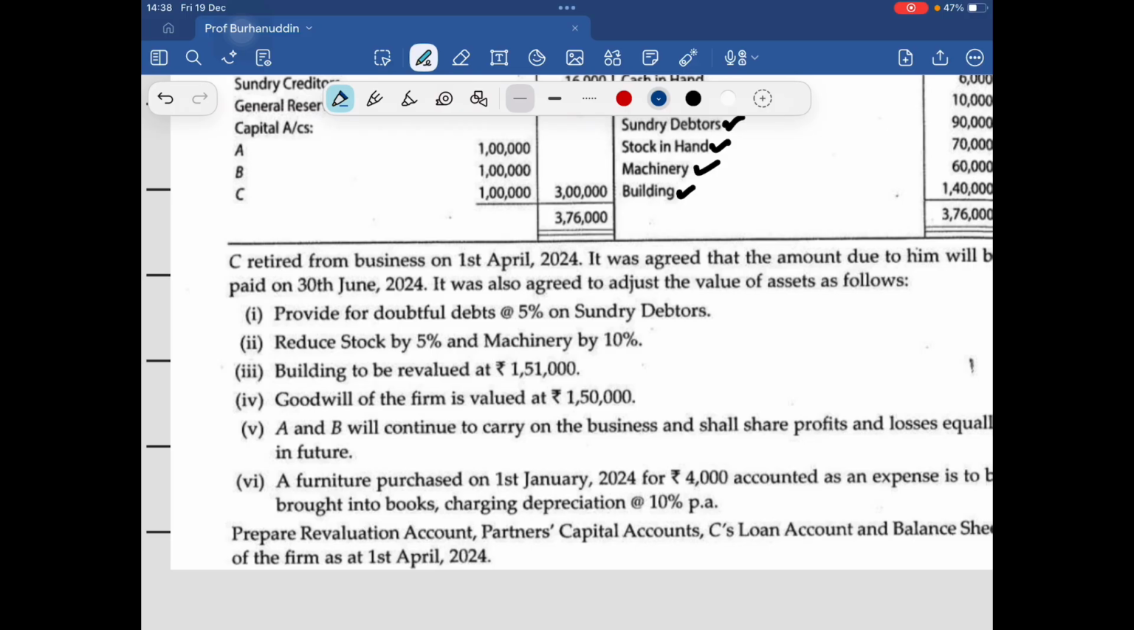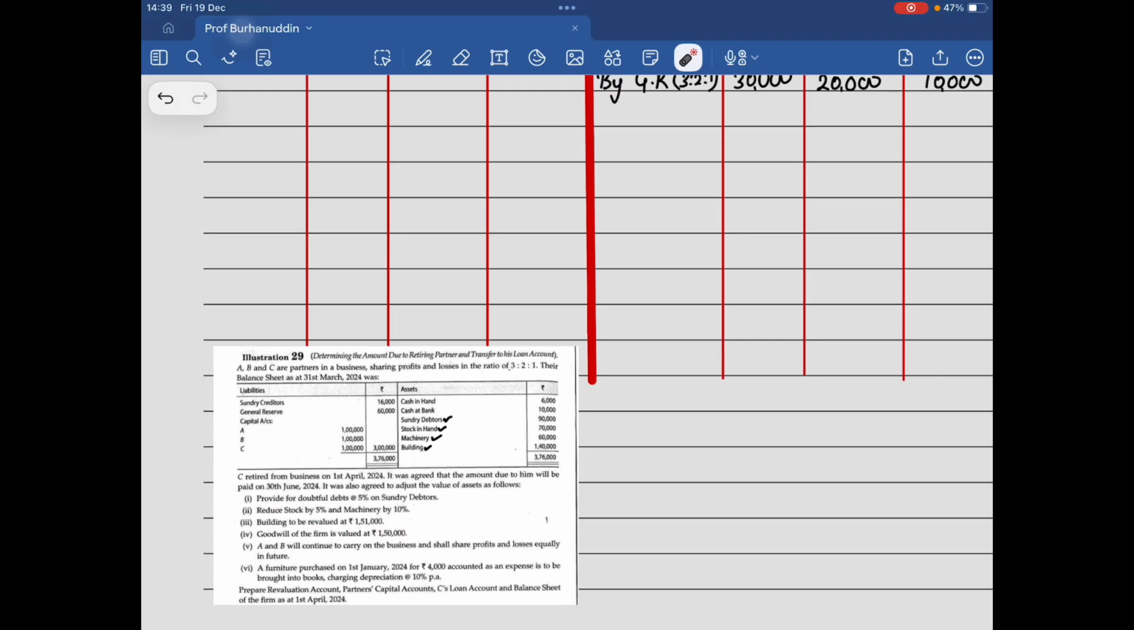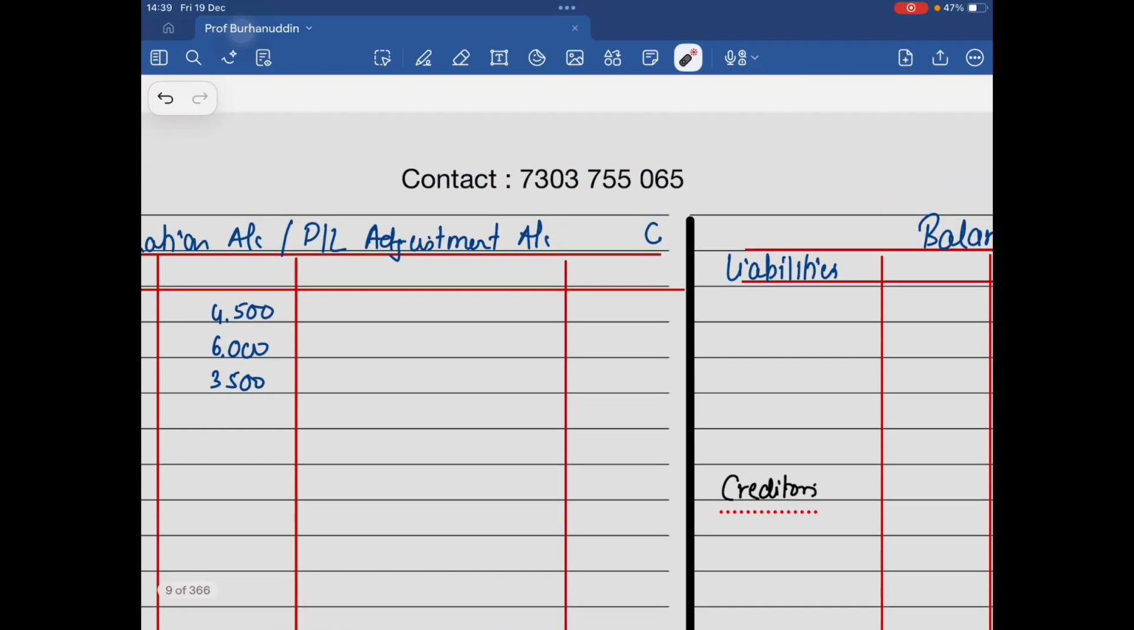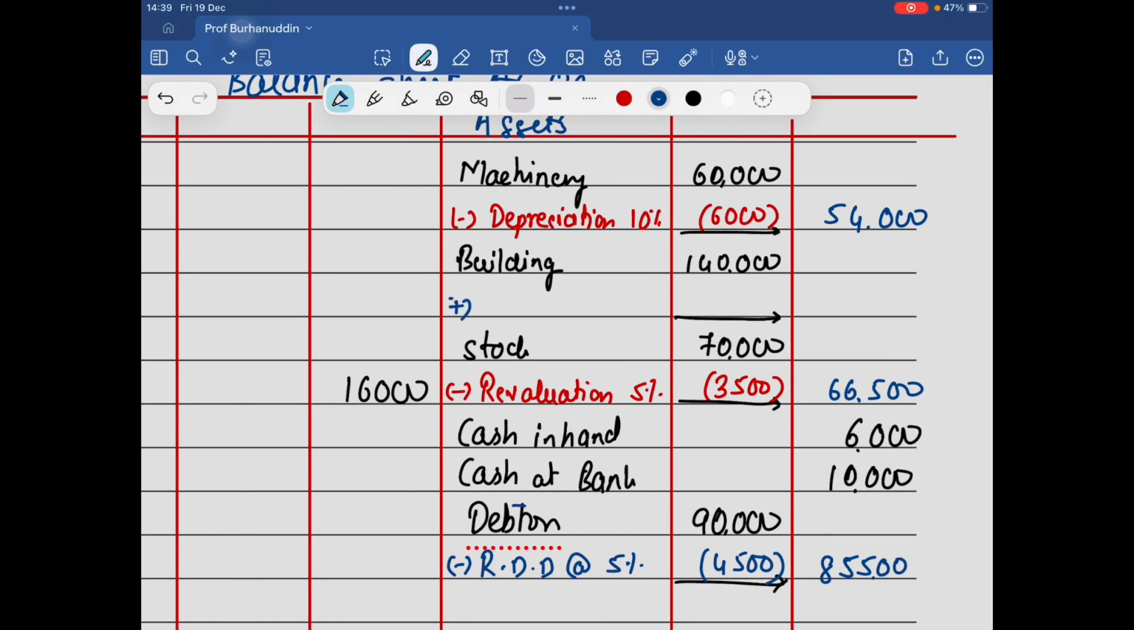Building is to be revalued at 1,51,000, guys. 11,000 का appreciation. This was calculated. Balancing figure. Correct? Too good, sir.